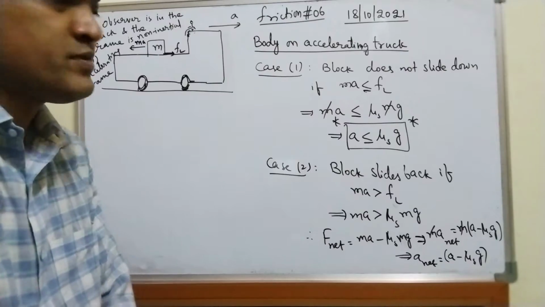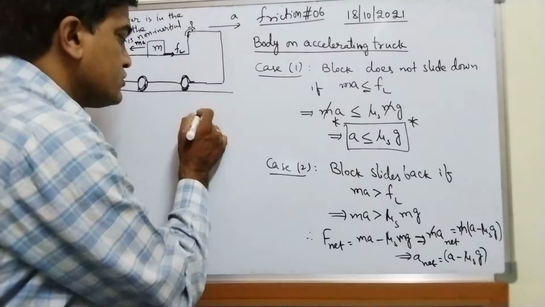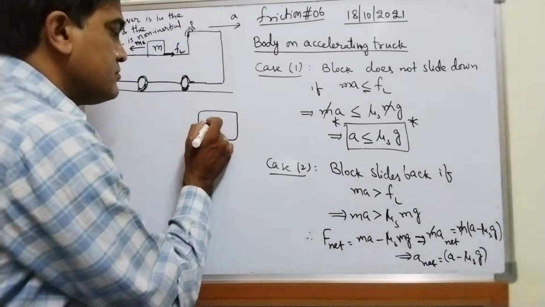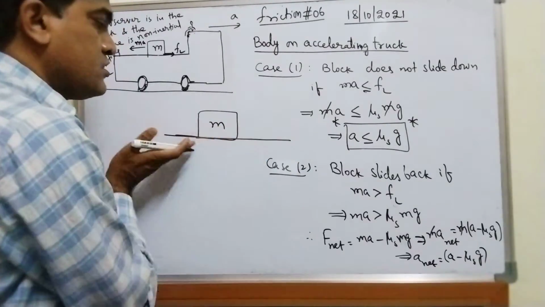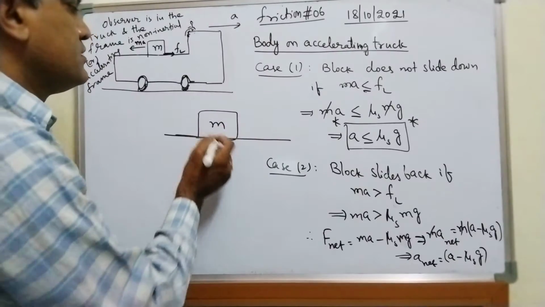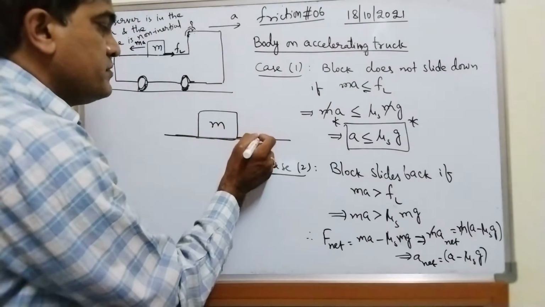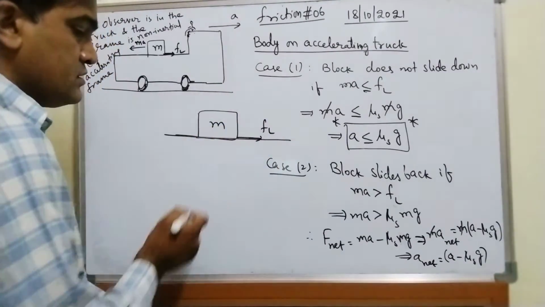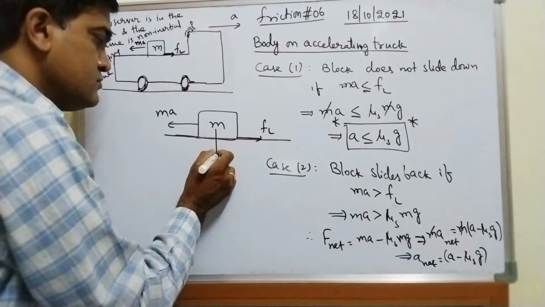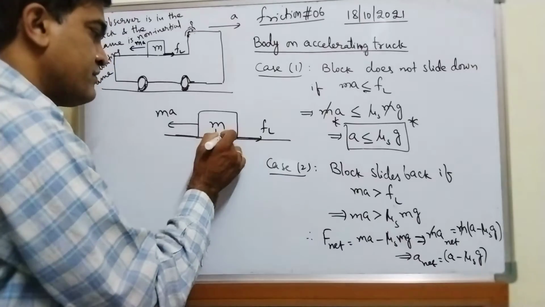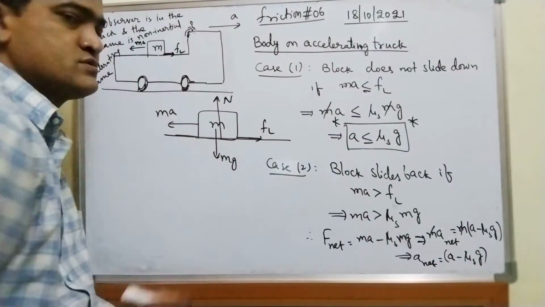Normal force is balanced by mg, because I have shown you free body diagram, block of mass m. So this is the floor of the truck. So here limiting frictional force will act, and here you have a pseudo force MA. This is mg, gravitational force, and this is normal force.